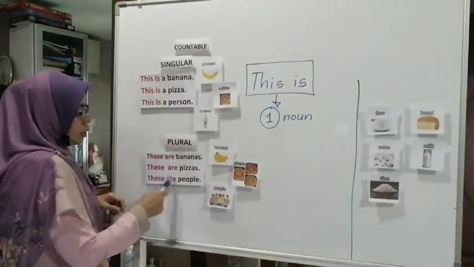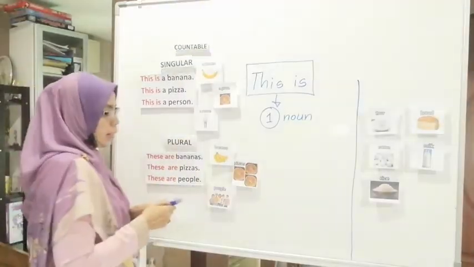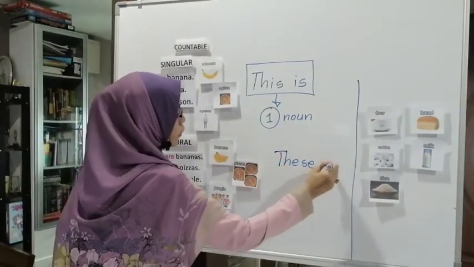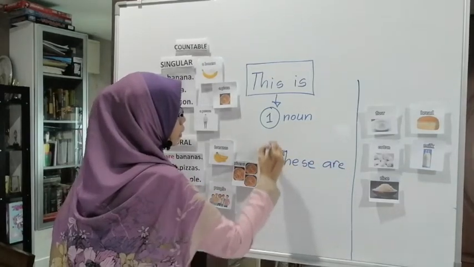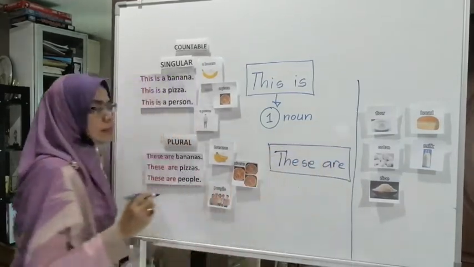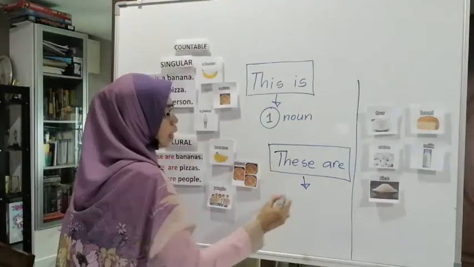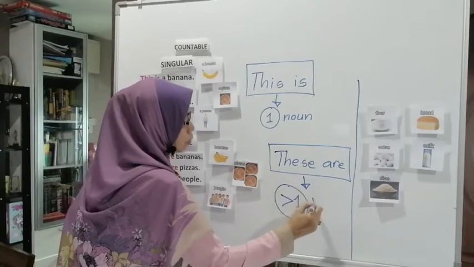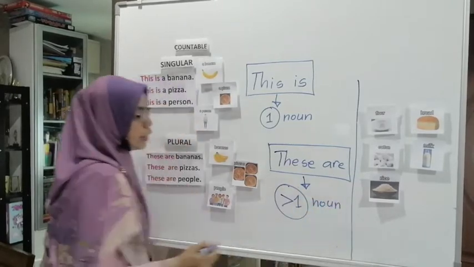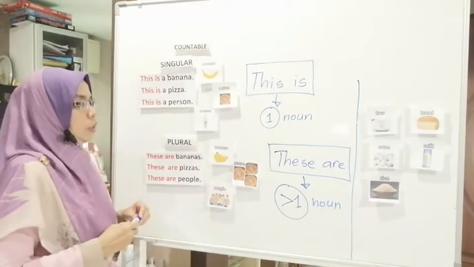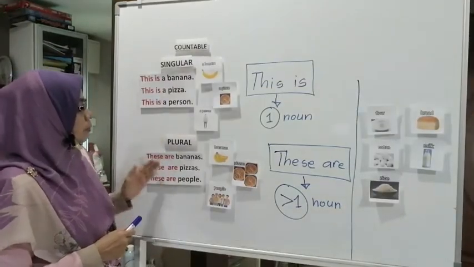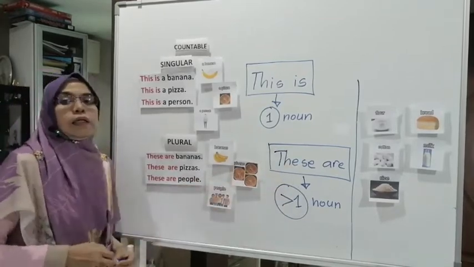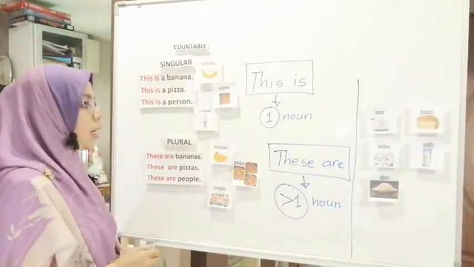So "these are" is highlighted there with the spelling that is different. "These are" shows that the sentence is in plural form. There is more than one noun.